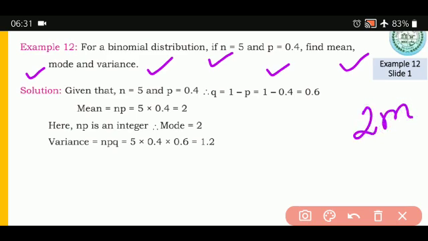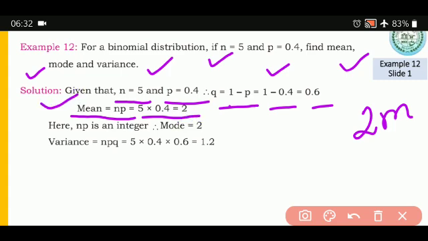Okay, what is given? Small n is equal to 5, p is equal to 0.4, then you find the value of q, that is 1 minus p, that is equal to 1 minus 0.4 is equal to 0.6. So from p you got the value of q. Now mean, how is mean represented in a binomial distribution? np. So substitute the value of n 5, substitute the value of p 0.4, you get it as 2. You got the first step, that is finding the mean.